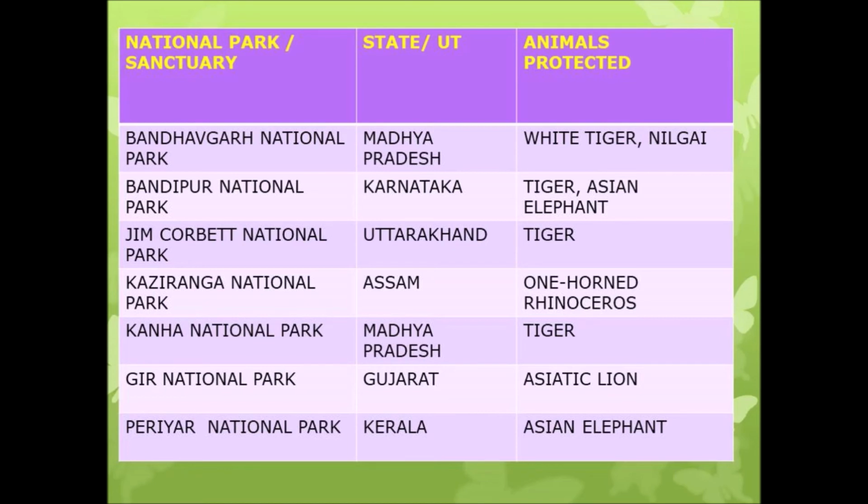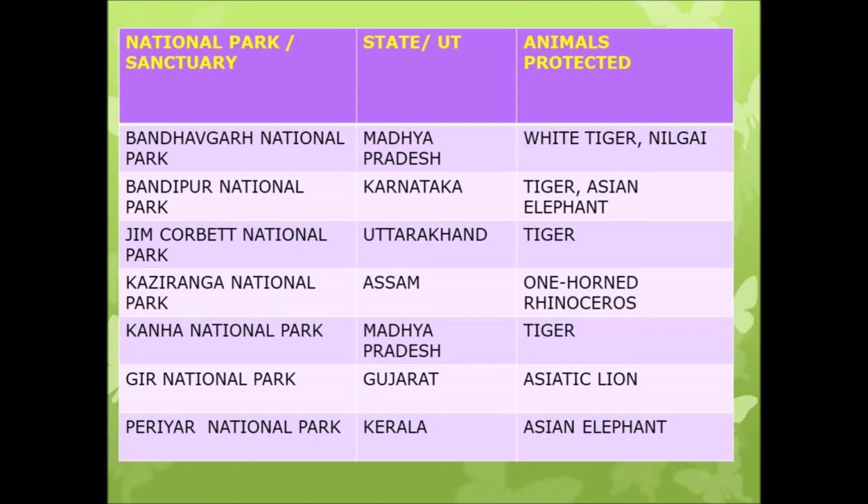The next one, Kanha National Park, which is located in Madhya Pradesh. So where is it located? Madhya Pradesh. And which animal is protected there? Tigers are protected in Kanha National Park. The next one is Gir National Park, which is located in Gujarat, and the animal protected here is Asiatic lion.